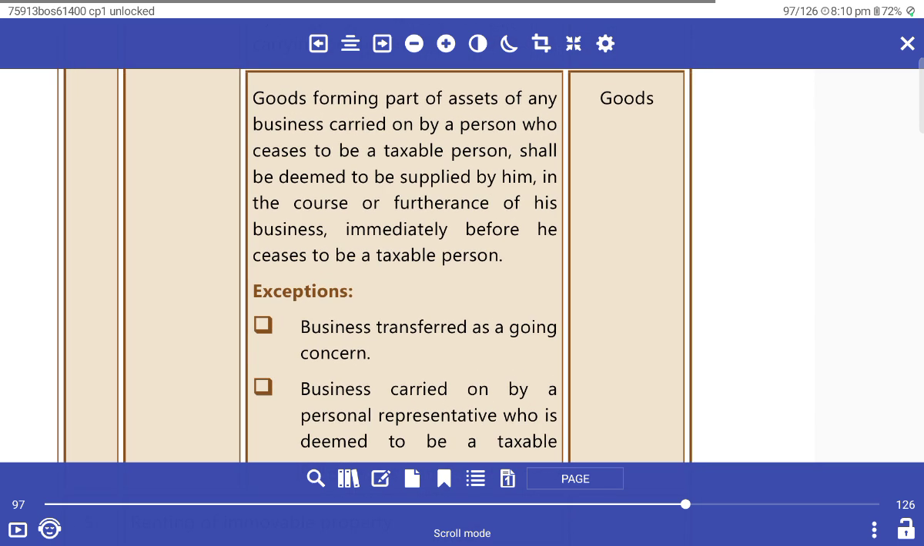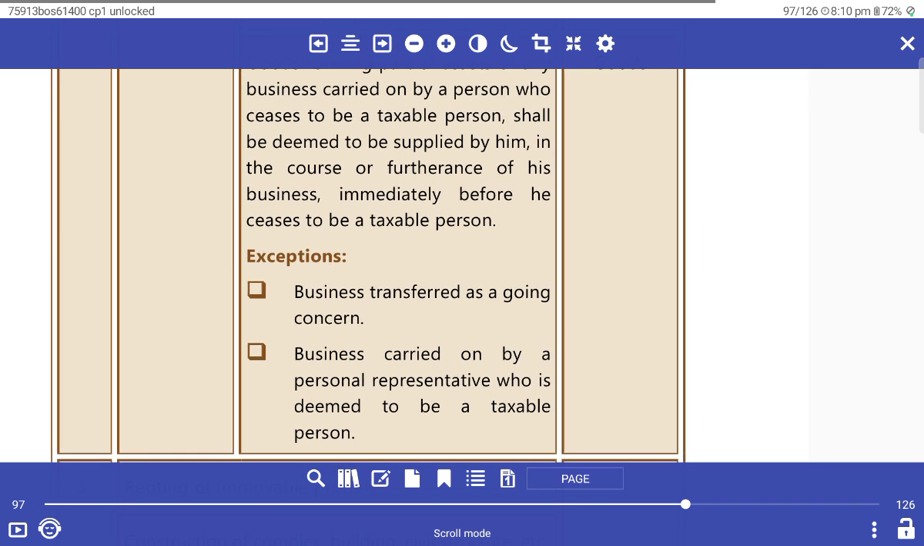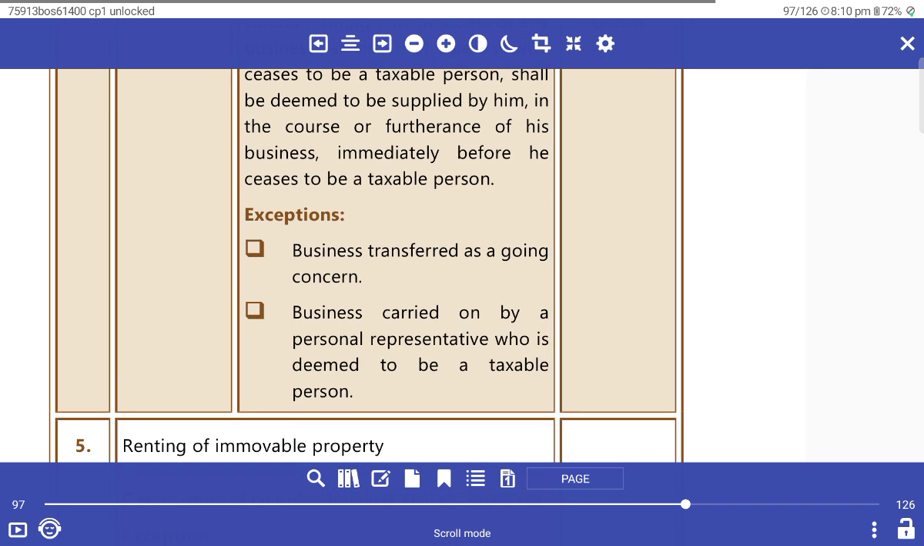Goods forming part of the assets of a business carried on by a person who ceases to be a taxable person shall be deemed to be supplied by him in the course of his business immediately before he ceases to be a taxable person. Exemption: where a business is transferred as a going concern, the person carrying on the business is deemed to be a taxable person.